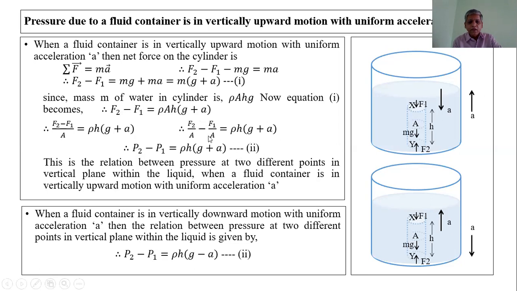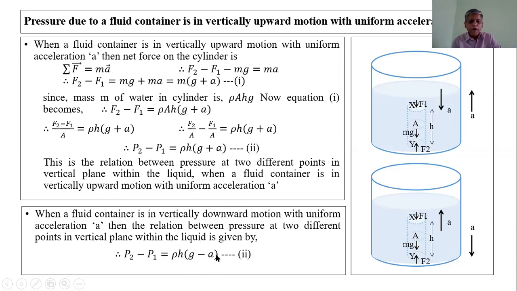This is the difference between the pressure at two different levels due to the motion of the container in the vertically upward direction. As the container moves vertically downwards with the acceleration a, at that time the sign of acceleration a is negative.